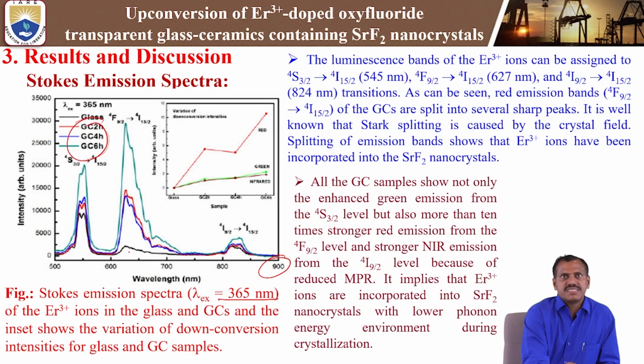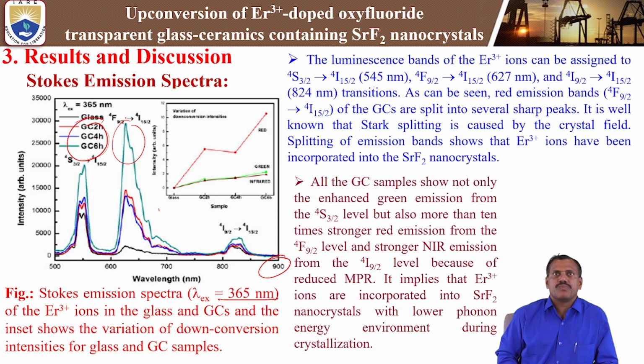See, the glass intensity is very low when compared to the glass ceramics. Increasing from 2 hours to 4 hours to 6 hours, the luminescence intensity is enhanced. We are observing 3 emission bands: one at 545 nanometer in the green emission, 626 in the red emission, and the other at 824 in the near infrared region. Of these 3 emissions, the red emission is enhanced very high compared to the near infrared emission. Green and red emission are enhanced.